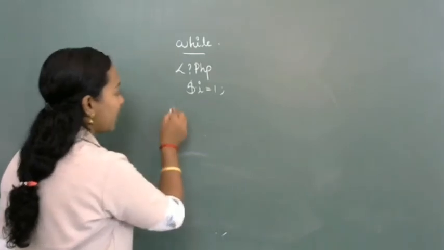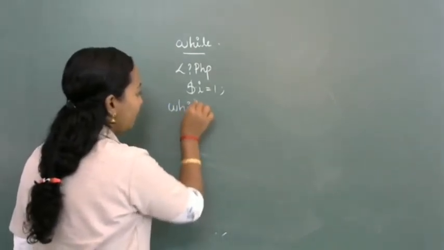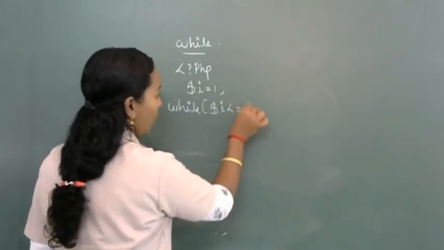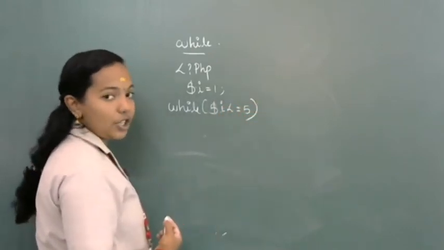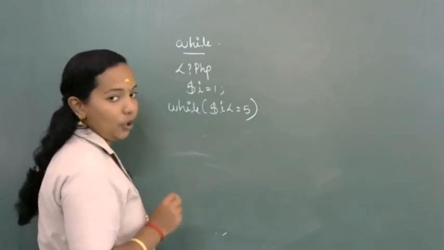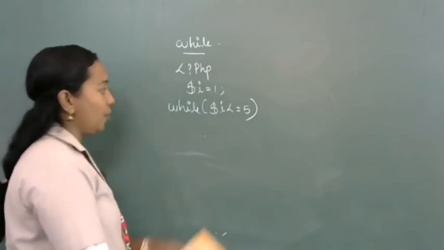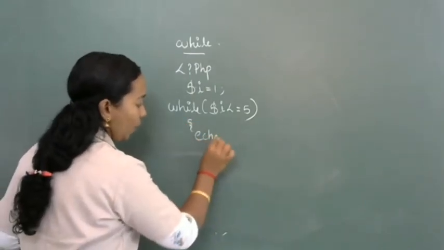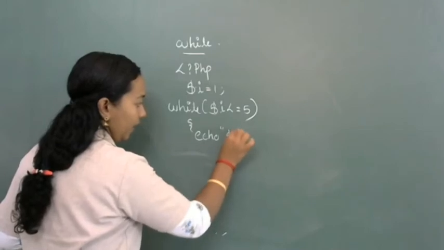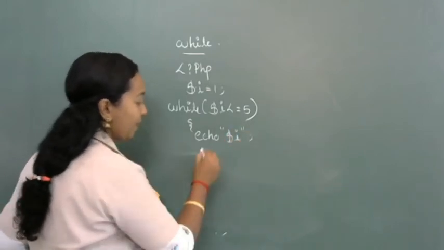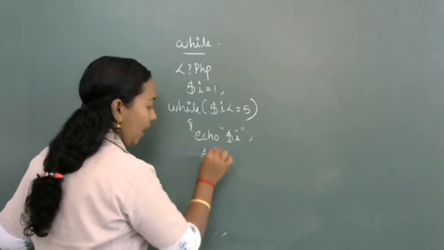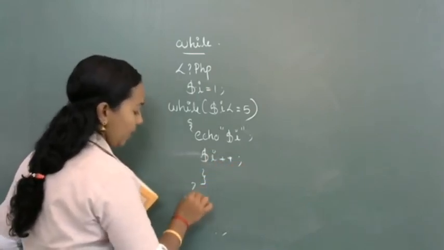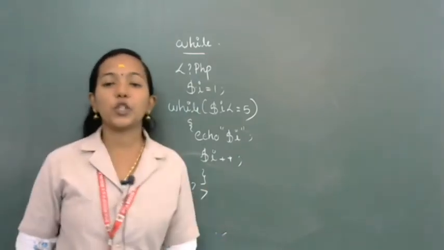So how will we check the test expression? While $i less than or equal to 5. What is the condition? $i less than or equal to 5. What do you want to print? You want to print the number. Echo $i. After that, $i plus plus semicolon, close the bracket, question mark, close PHP tag.